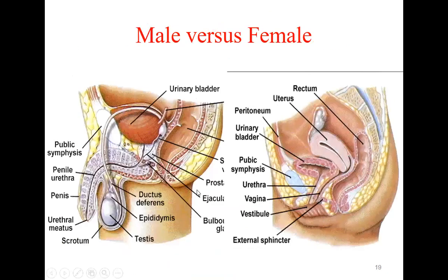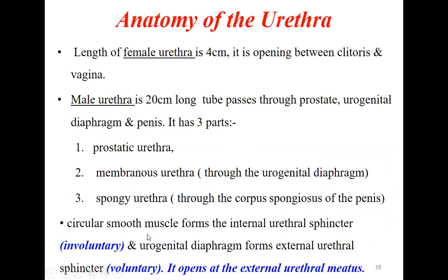If you see this picture, one is here, the internal urethral sphincter, and the second is in the urogenital diaphragm. Here is the internal and external. The internal will be involuntary, not under our control. It will be automatic.